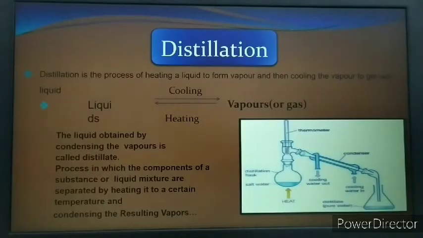The liquid is obtained by condensing the vapors, and this liquid collected from the vapor is called distillate. And the process in which the components of a liquid mixture are separated by heating to a certain temperature and then condensing the resulting vapors is called distillation.